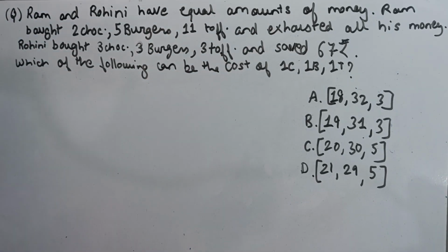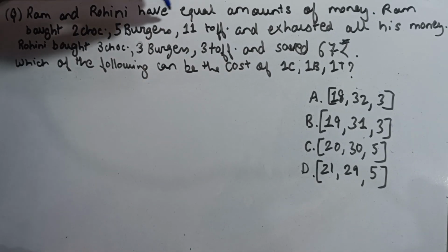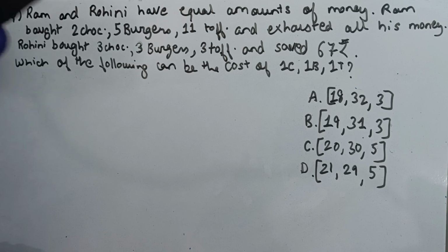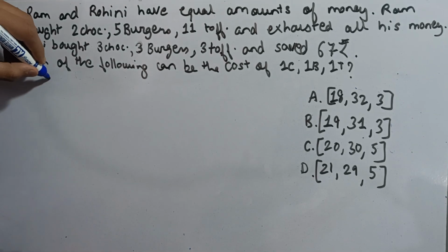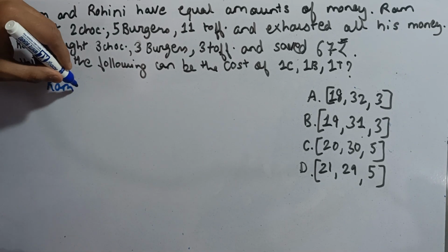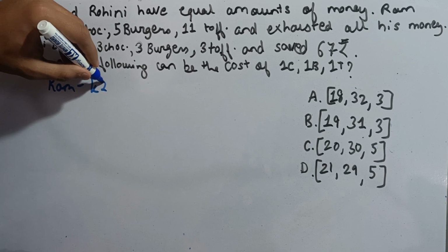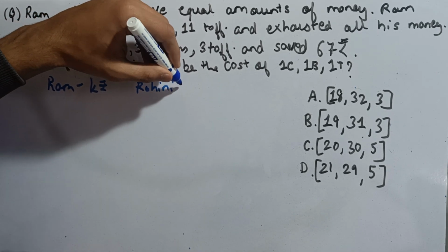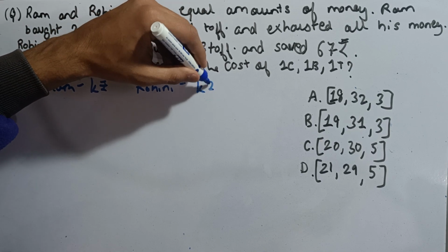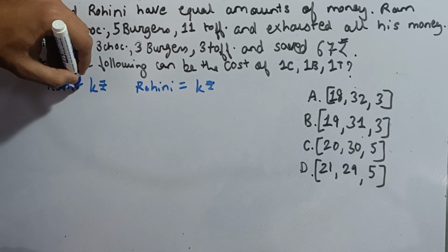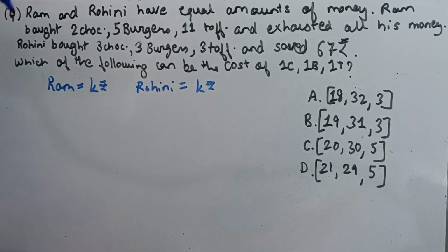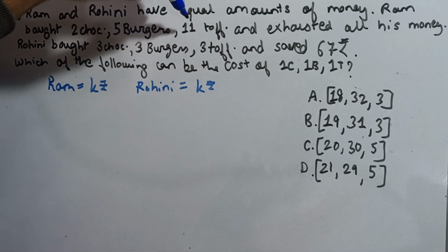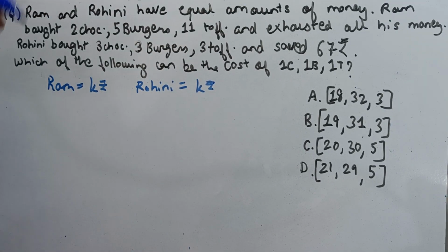In this question, we are given that Ram and Rohini have equal amount of money. So let the amount with Ram be k rupees and let the amount with Rohini be k rupees. That is, the same amount. Now we know that Ram bought 2 chocolates, 5 burgers and 11 toffees and exhausted all his money.